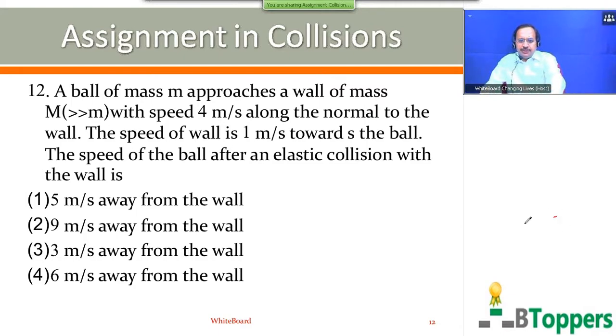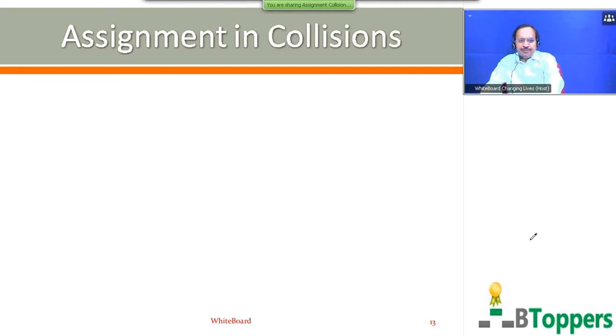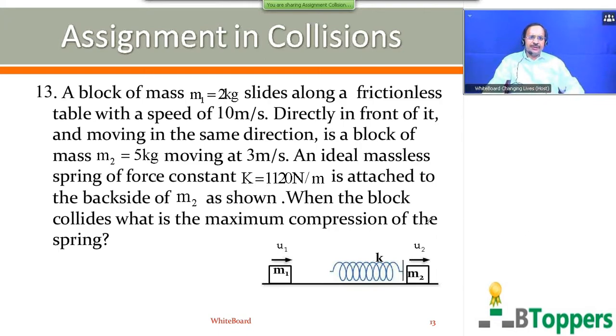Then I am going to discuss the next question. Question number 13. A block of mass M1 equal to 2 kg slides along a frictionless table with a speed of 10 meter per second. Directly in front of it and moving in the same direction is a block of mass M2 equal to 5 kg moving at 3 meter per second.